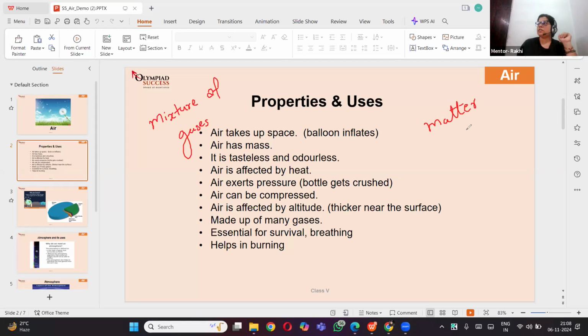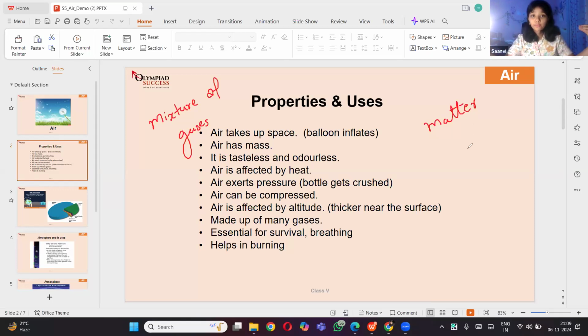If I ask you, Saanvi, can you prove it using any experiment? How can you prove that? You take a balloon, like one fulcrum, and then you take a deflated balloon on one side and an inflated balloon on the other side.